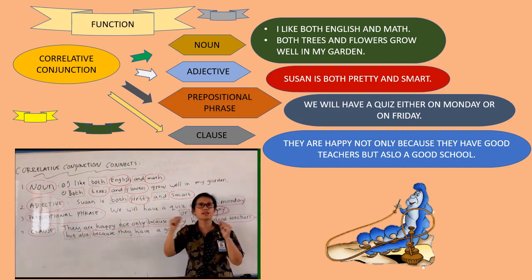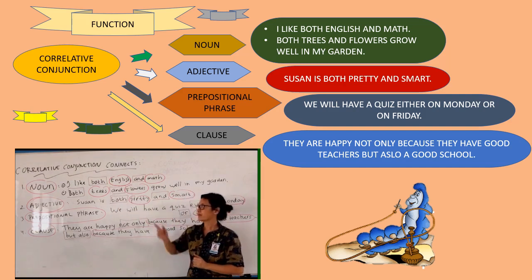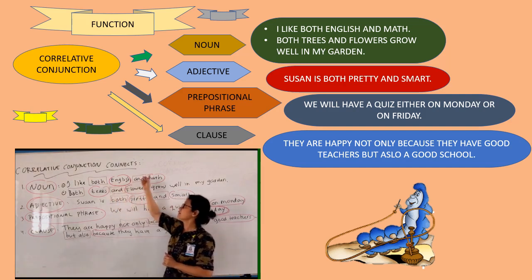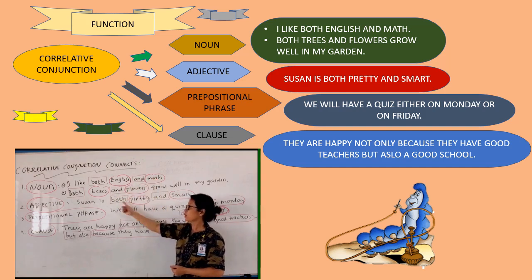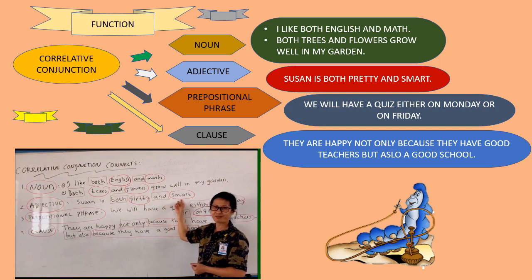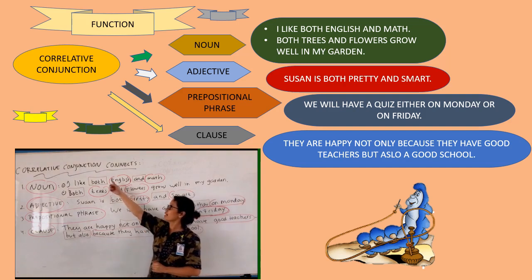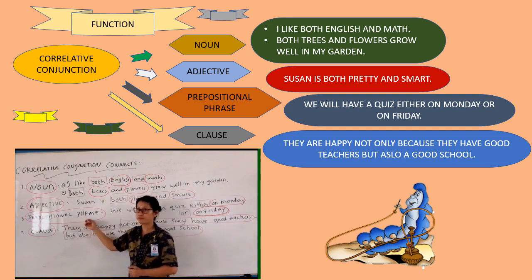So, there must be equal. Remember, harus setara. Tipe yang sama. Kalau kita connect noun, ya with noun. Kalau kita connect adjective, should be with adjective. Number 2 done ya. Now go on to number 3. Correlative conjunction connects prepositional phrase.